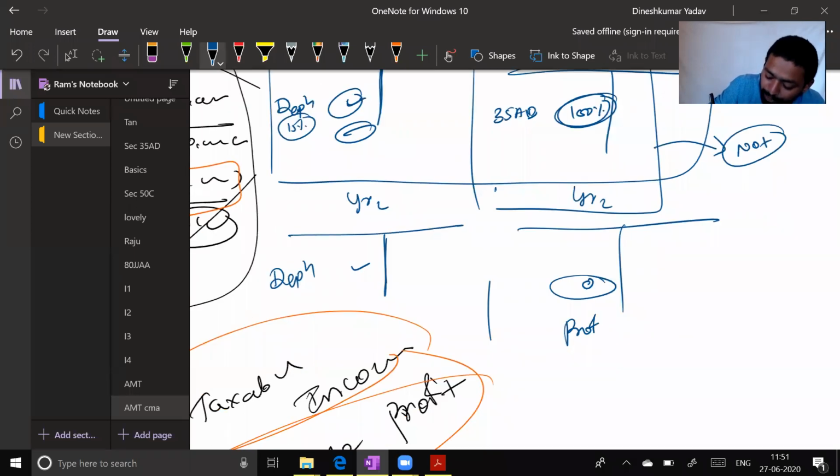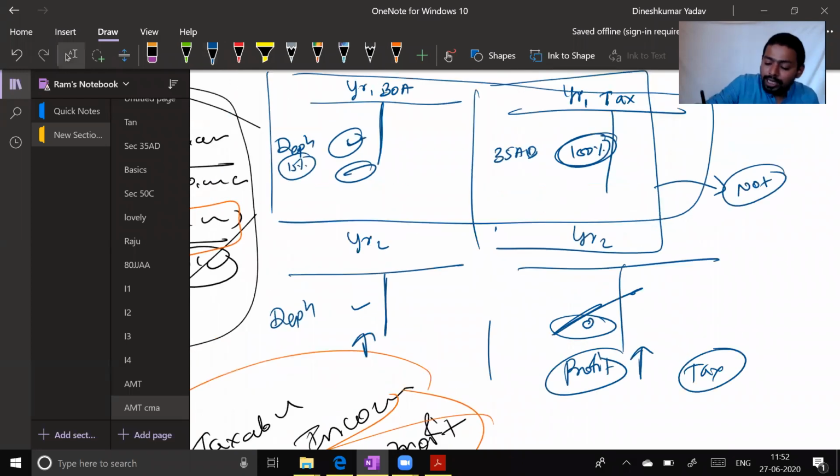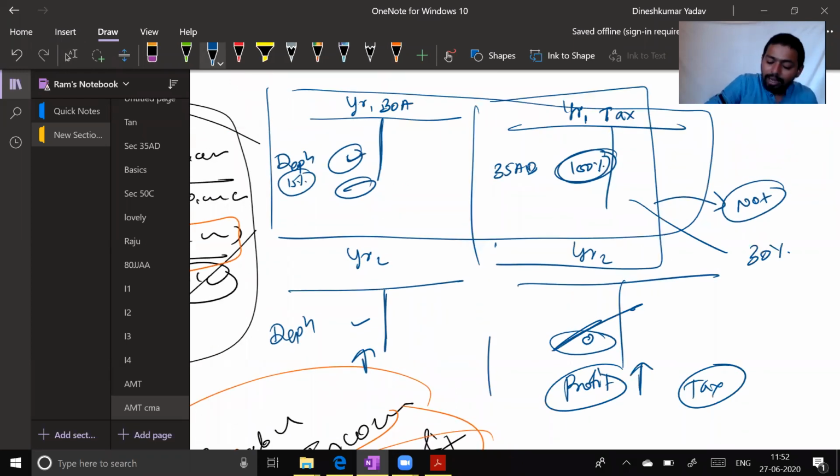This profit will be more. Why will this profit be more? Because there won't be any deduction on this side. And because there is no deduction or less deduction, in future you will have tax profit greater than your book profit. In future, your tax profit will be greater than book profit, and therefore your tax liability will be greater than book profit liability, because here we are applying 30% and here we are applying 18.5%.